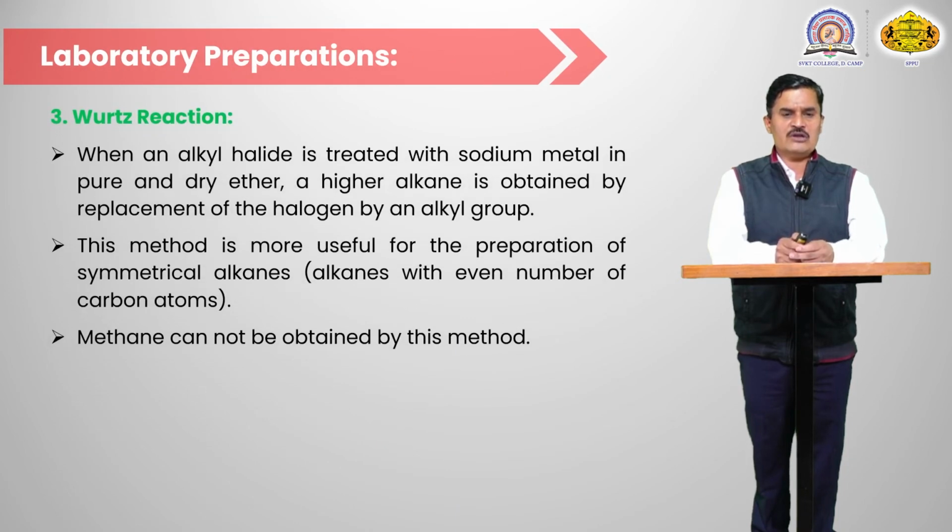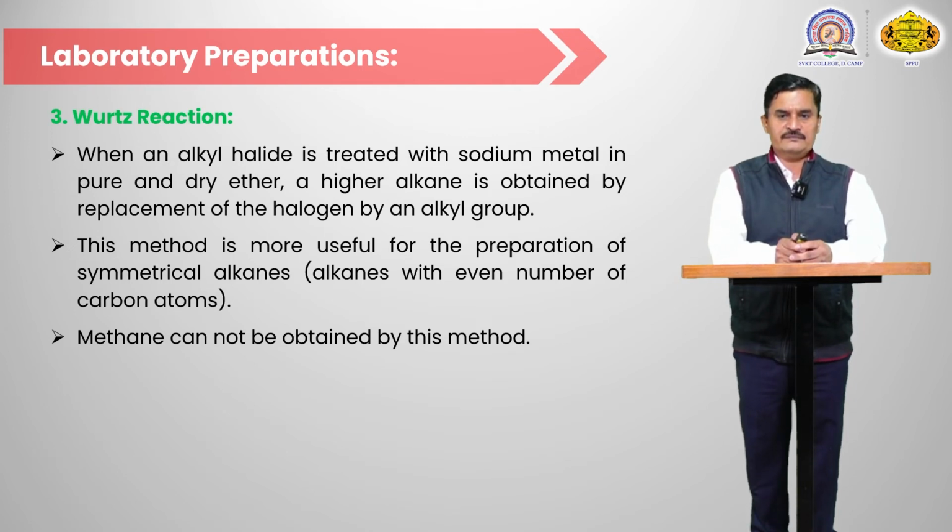Another source for the preparation of alkane is the Wurtz reaction, when an alkyl halide is treated with sodium metal in pure and dry ether, because sodium metal is highly sensitive toward water. So here we use the solvent dry ether. A higher alkane is obtained by replacing a halogen by an alkyl group.